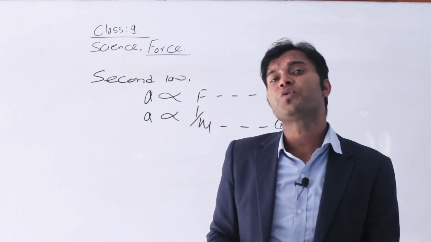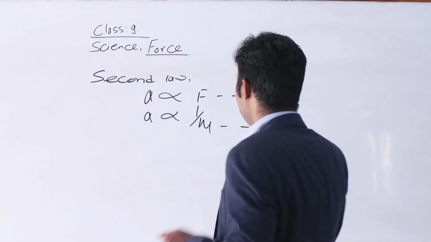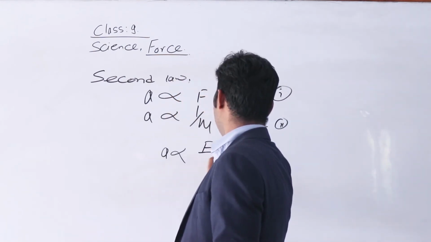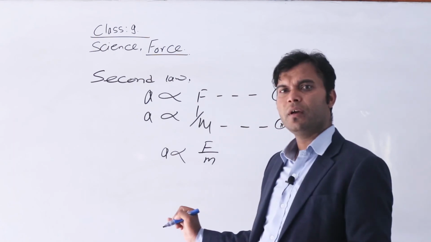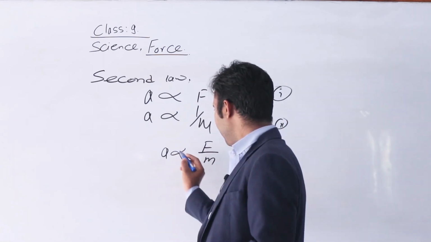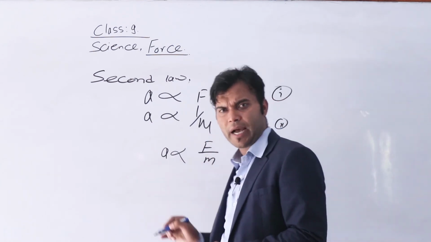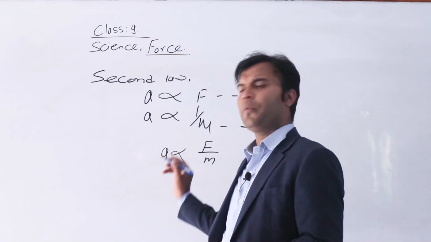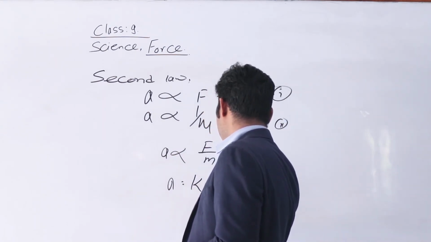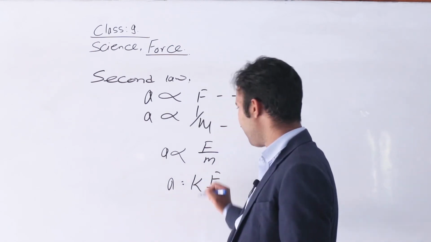Mathematically, when these two equations are combined, we get a is directly proportional to F upon m, isn't it? Okay. After that, we should remove the proportionality sign. In that case, we use a equals k F upon m.